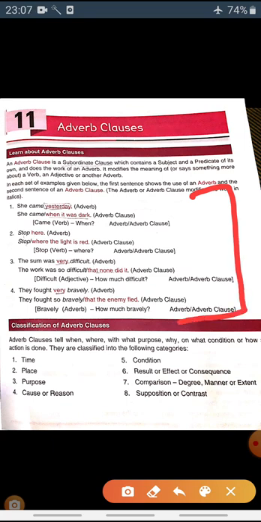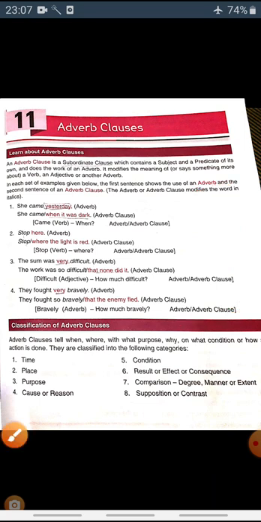She came yesterday. Now here in this sentence, came is the verb and yesterday is the adverb, which adds meaning to the verb came. She came when? Yesterday. If we take the second part, she came when it was dark. When it was dark is a clause here, but it is a dependent clause. It is dependent upon she came, right?